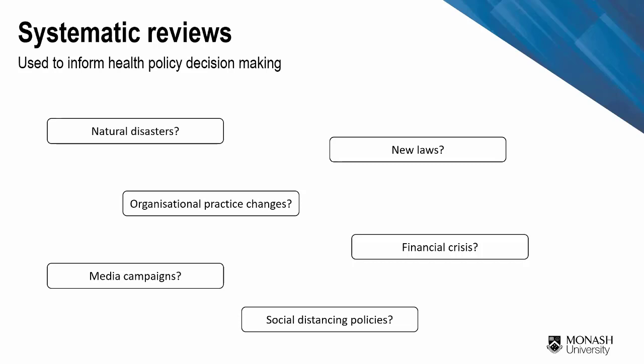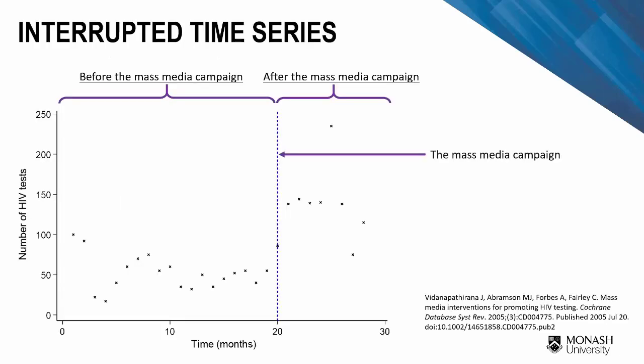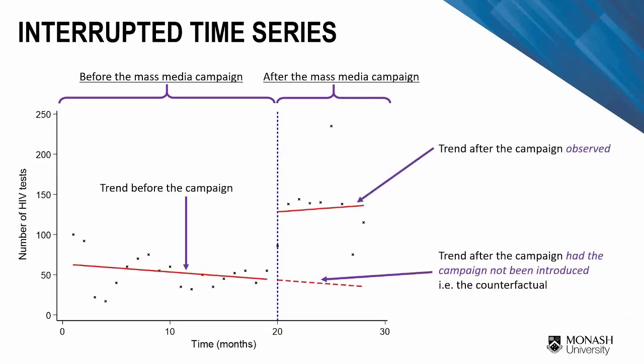The one that we're interested in is the interrupted time series. So in an example here, the researchers are interested in whether or not a mass media campaign impacts the number of monthly HIV tests. An ITS study requires that we have a clearly defined time point for the intervention or exposure, which is the date of the campaign's release in this example. And with multiple measurements both before and after the campaign, we can model the trend before the campaign, taking into account any correlation between measurements over time, which we call autocorrelation.